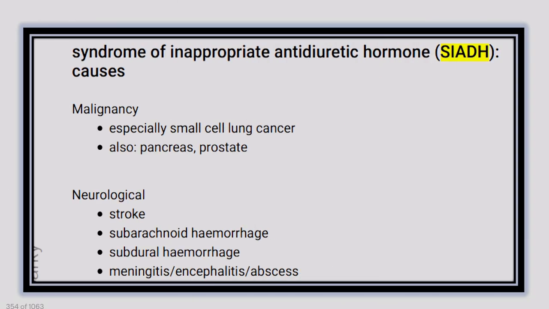This is another box, and here we can see the causes of SIADH. First of all, another option is malignancy, such as small cell cancer of the lungs, and also cancers of the pancreas and prostate. So small cell cancer of the lung, cancer of the pancreas, and cancer of the prostate may cause SIADH, the syndrome of inappropriate ADH secretion.